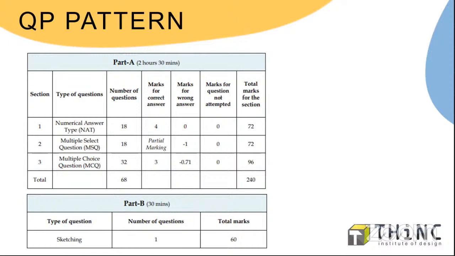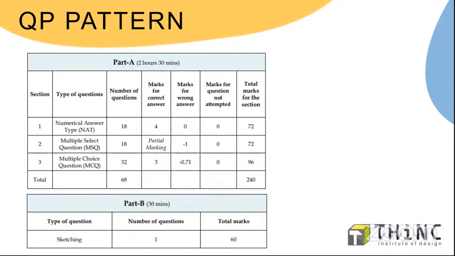So it's really important to answer the numerical answer type questions, and the advantage you have is that there is no negative marking. That's the major advantage of NAT questions, so you can definitely go for all of them. Even if you don't know the way or approach, at least try the numerical answer type questions and give answers. That's the best shot. You can score more marks in UCEED because there are 18 questions of 4 marks each, 72 marks. Since they have no negative marking, you can try every numerical answer type question and just enter the answers.